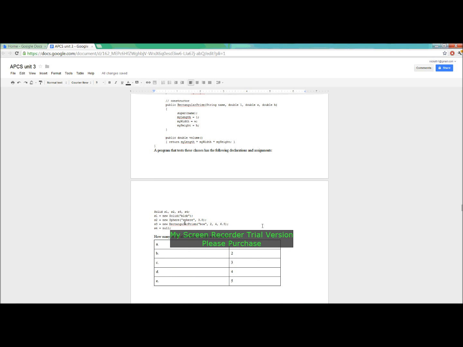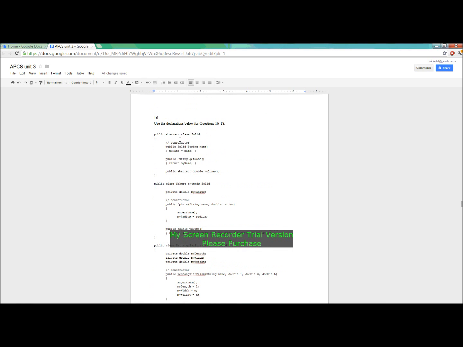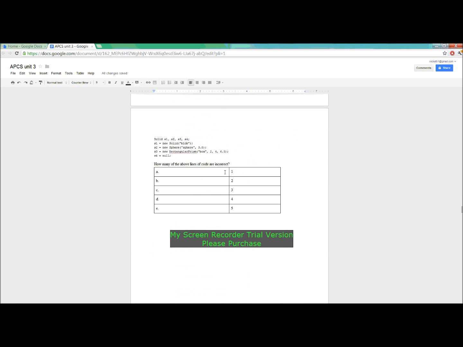And S4 equals null. So these 3 are correct as well as this one. But the thing is with this one, solid is an abstract class, and you can't instantiate an abstract class. So that line is incorrect. So A is the answer.